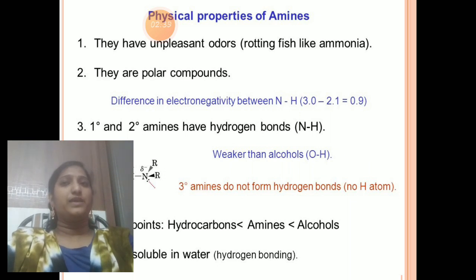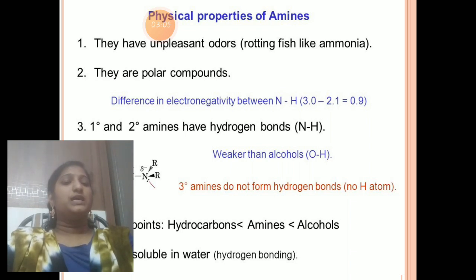See this picture, on boiling points of hydrocarbons and amines. Hydrocarbons have lower boiling points than amines. Alcohols have the highest boiling points, higher than amines, and amines have higher boiling points than hydrocarbons.